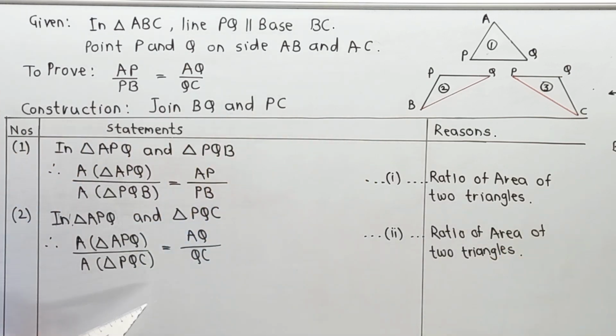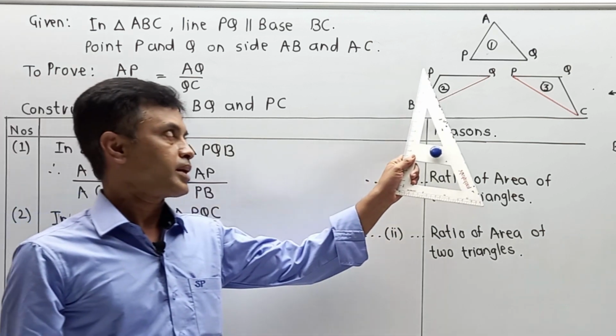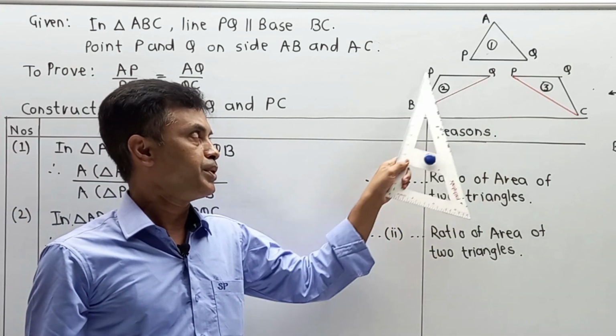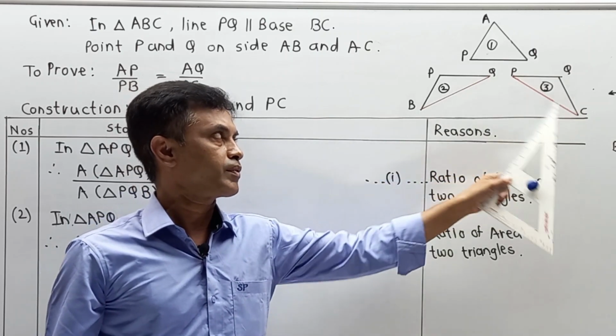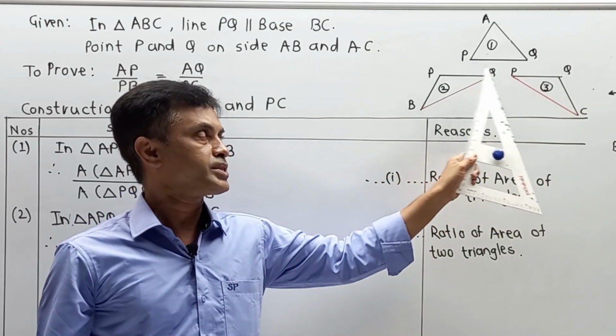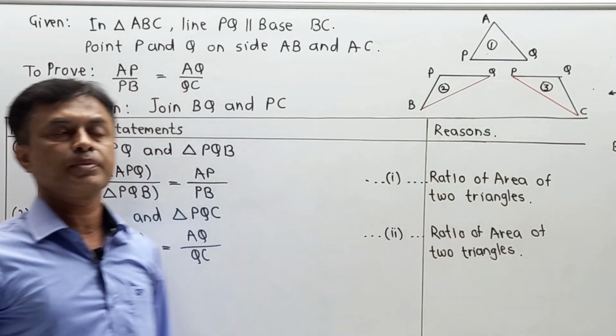Now, third part is, here we know that area of triangle PQB is equal to area of triangle PQC, because base is PQ and their height is same.